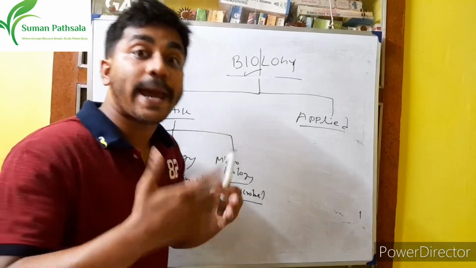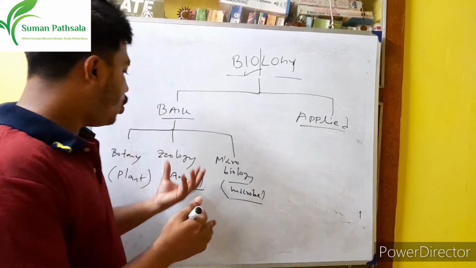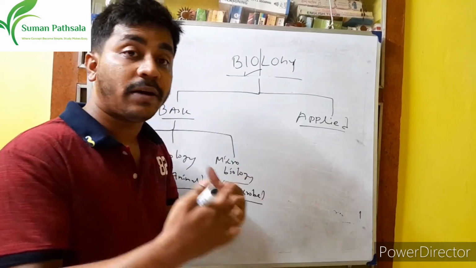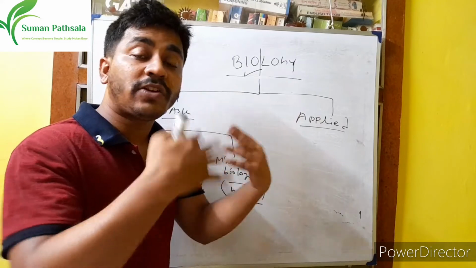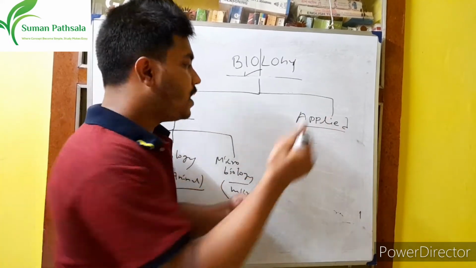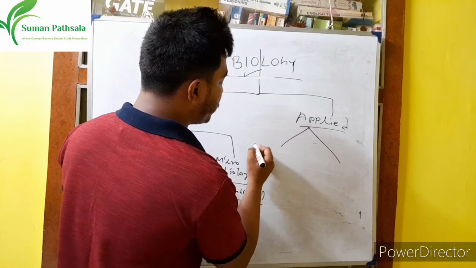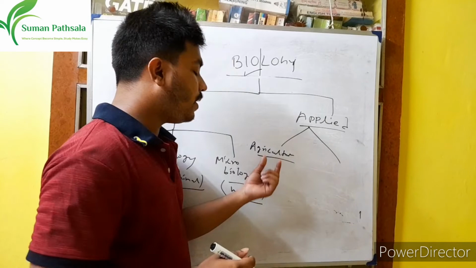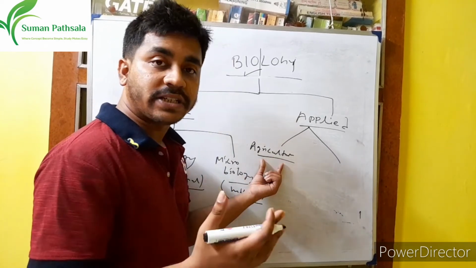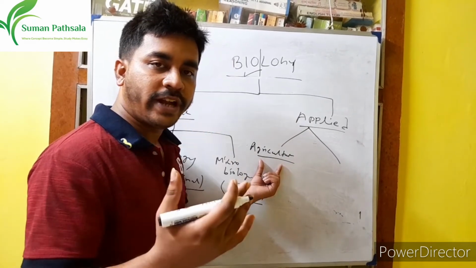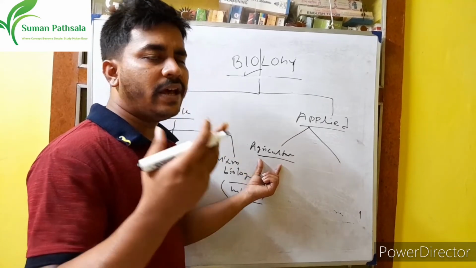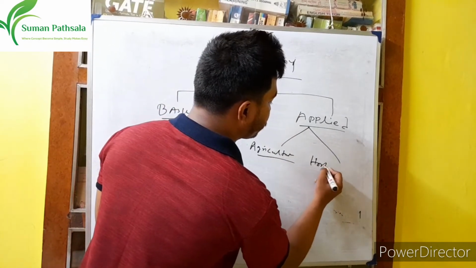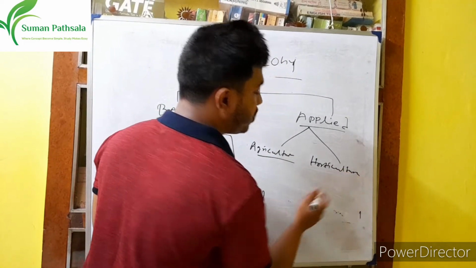Applied biology means it is the application, right? We all know all that knowledge from basic biology. Now how we apply biology to the people, to society, that is called applied biology. So what is applied biology? Suppose agriculture. Agriculture is about cultivation of paddy, cultivation of food grains, different food grains like paddy, wheat, all those things. Then horticulture. Horticulture means cultivation of flowers.